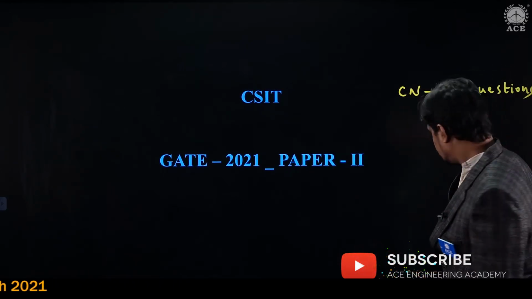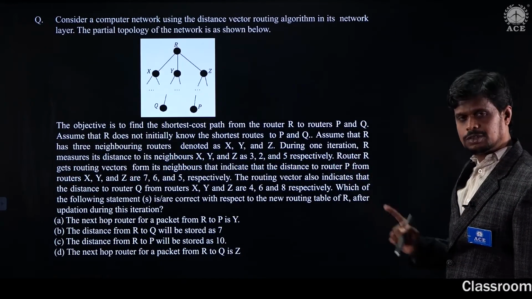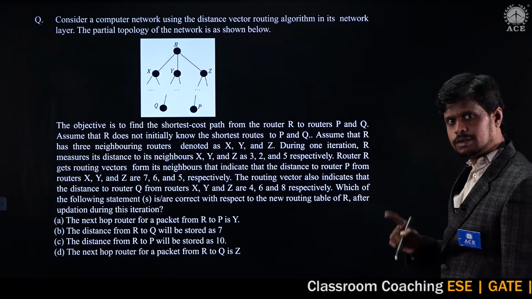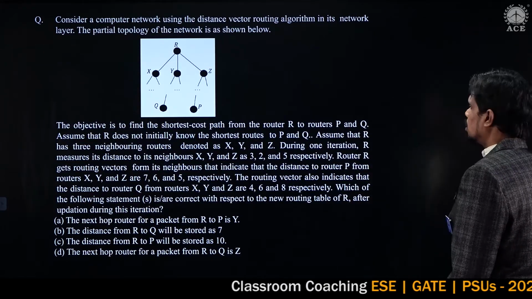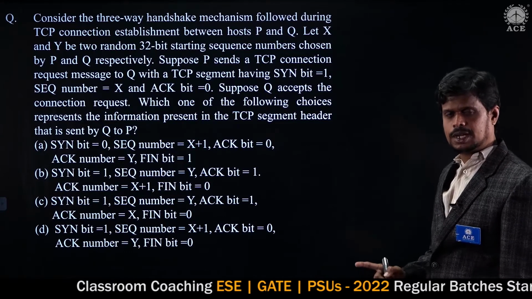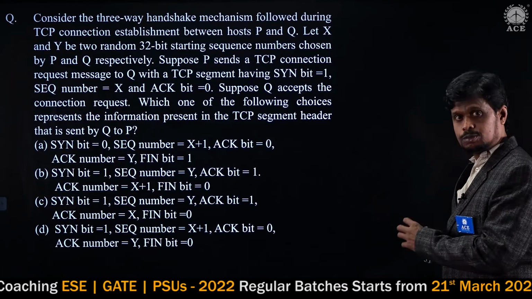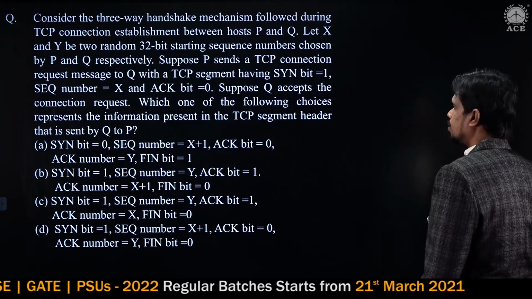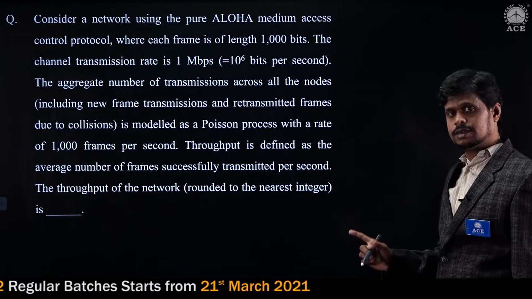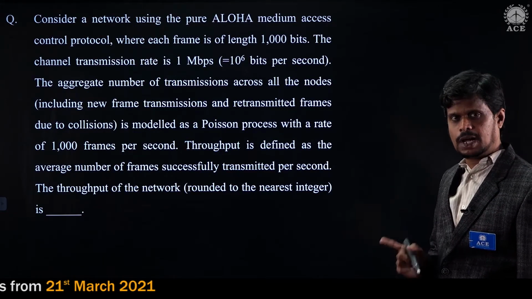So what are the 4 questions? Have a look quickly. This is one question which is based on distance vector routing, that is from the network layer. This is the question from TCP which is related to connection management, so overall it is a transport layer based question. And this is the question from Aloha. I can say that this is based on the data link layer because the data link layer is responsible for MAC.